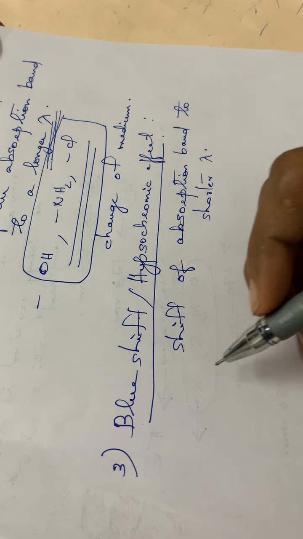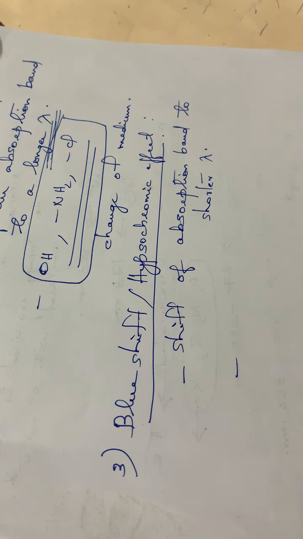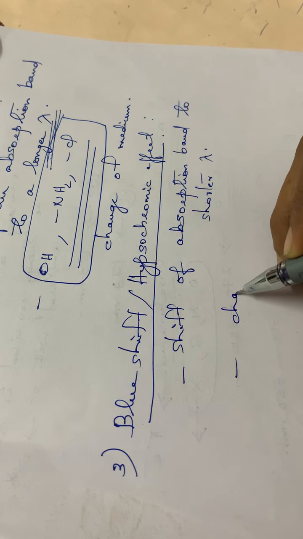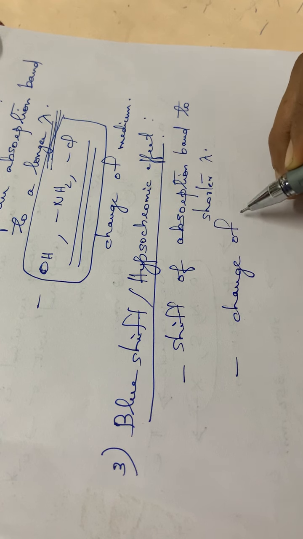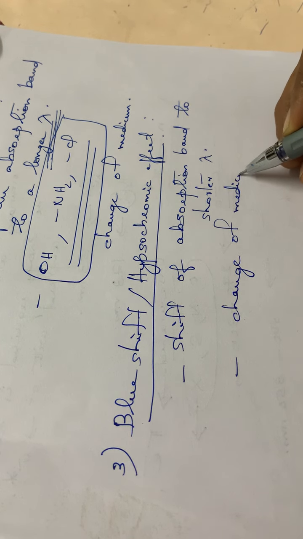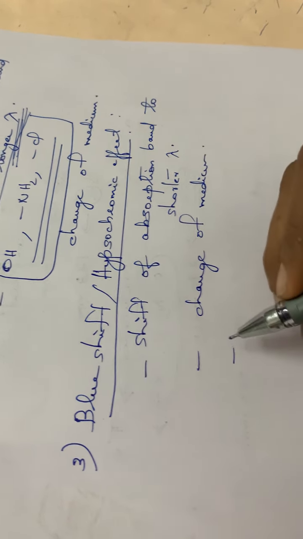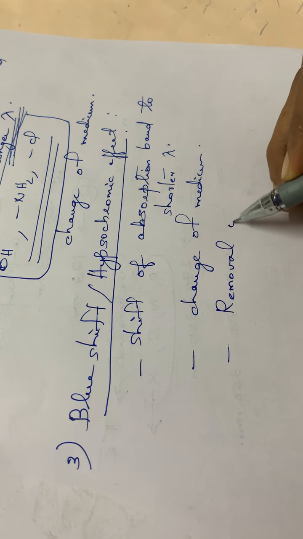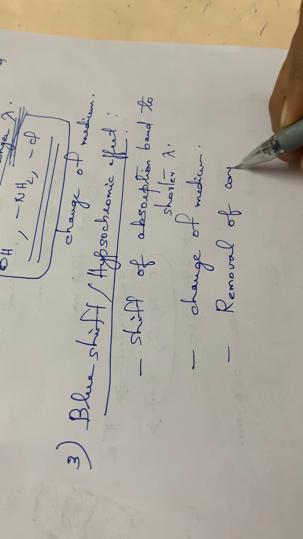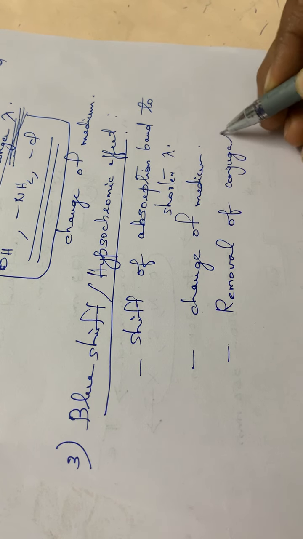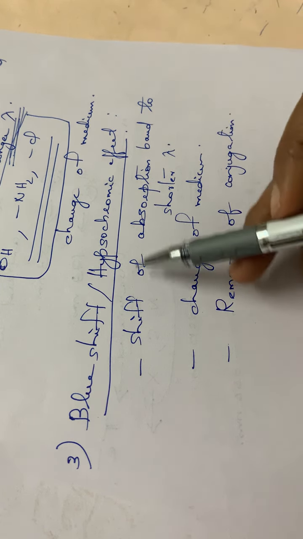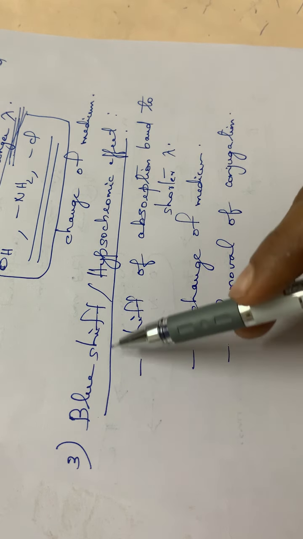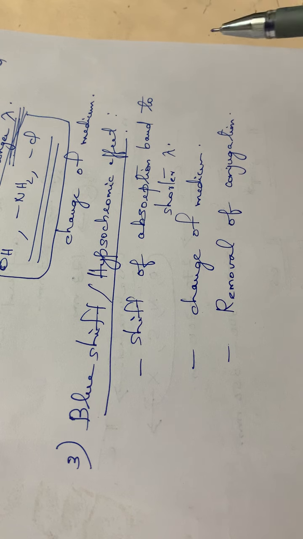So this blue shift can be brought about by a change of medium and also by the removal of conjugation. Conjugation means alternate single and double bonds. If you are removing the double bonds present in a molecule, then the color change will be towards the blue side. Okay, so it is blue shift or hypsochromic shift.